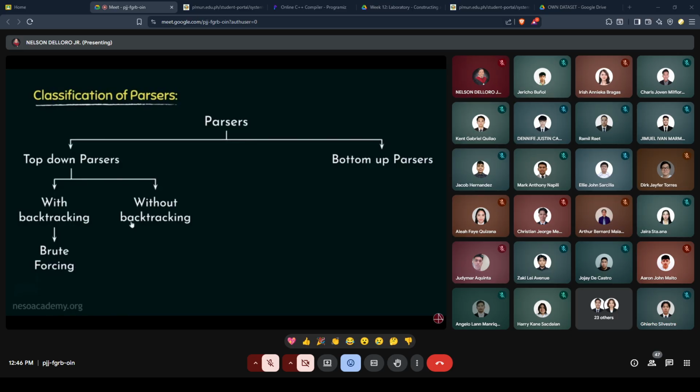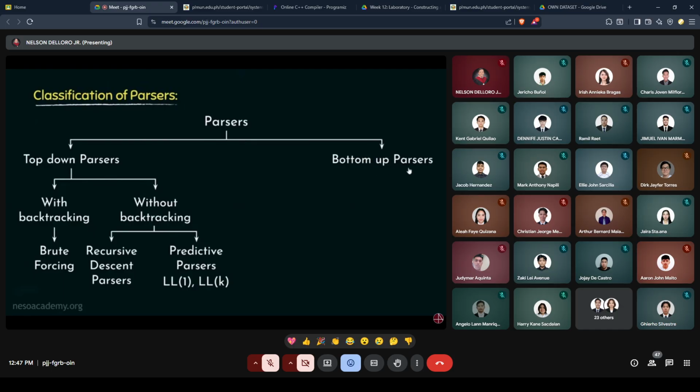Coming to the top-down parsers without backtracking, these can be further classified into two categories: the recursive descent parsers and the predictive parsers. Some examples of predictive parsers are LL1 and LLK.